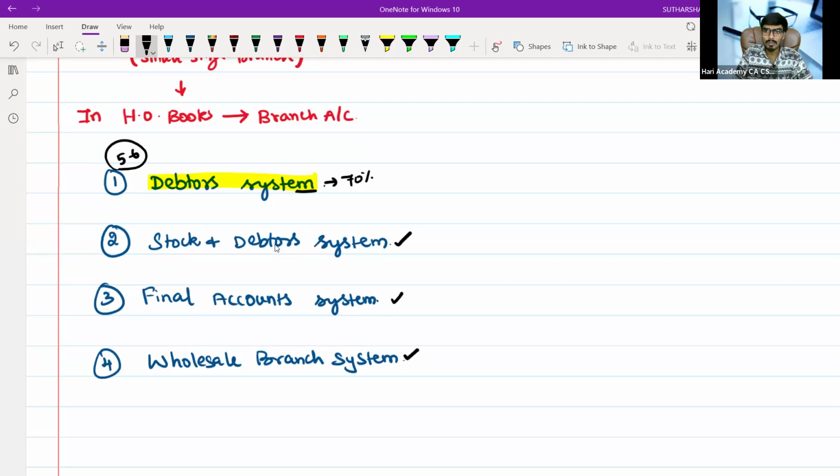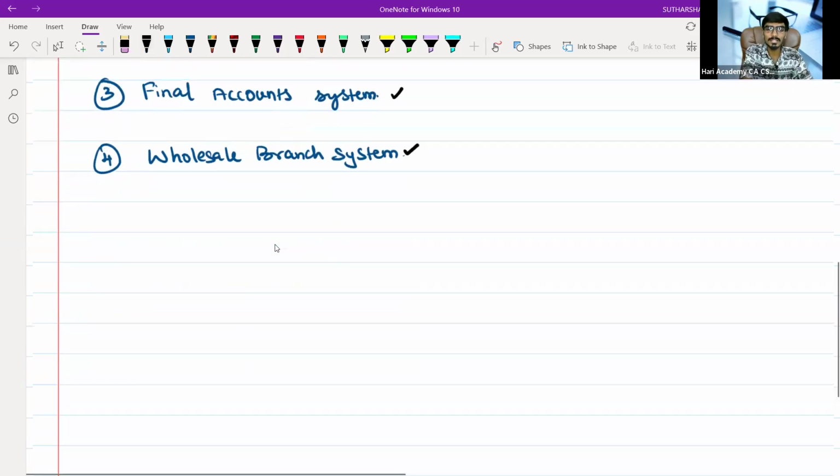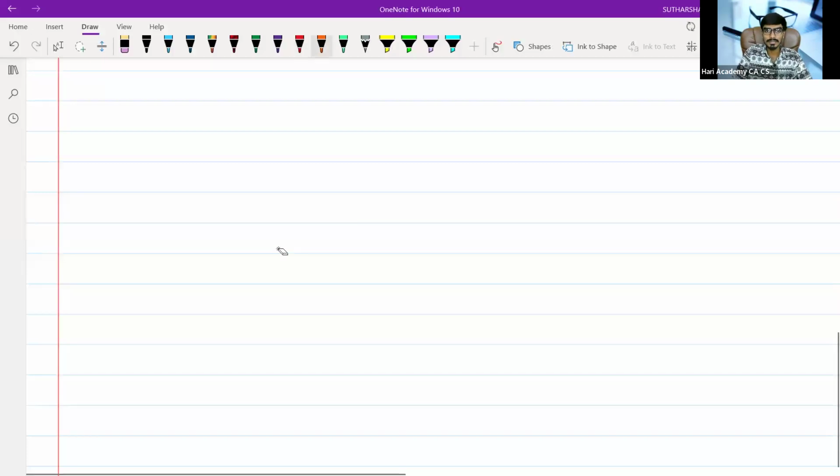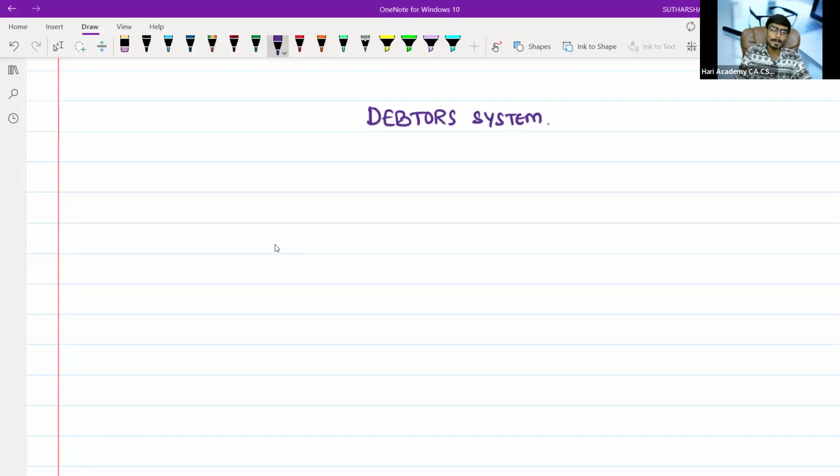I hope you know what is there in branch accounts. We will start with the first system known as debtor system. Give a heading: debtor system. Under the debtor system, we will prepare some accounts.